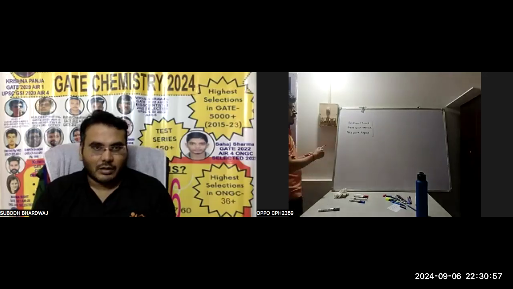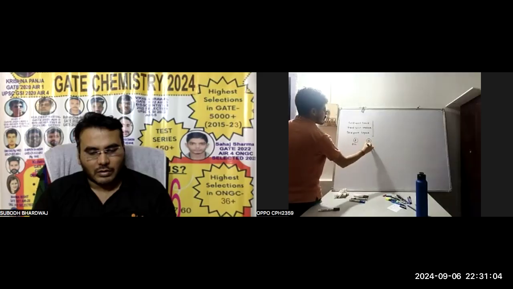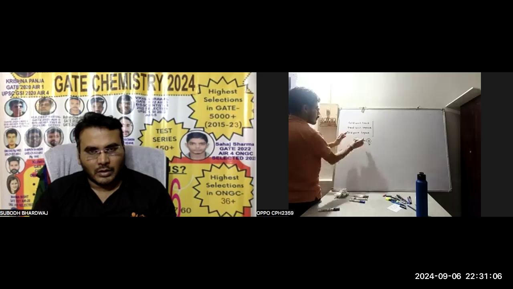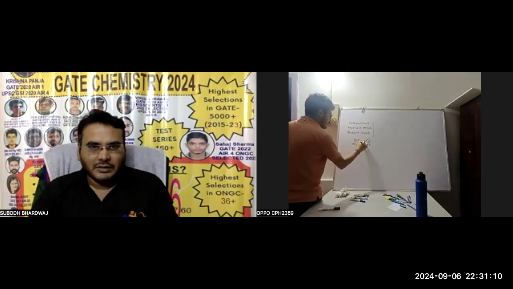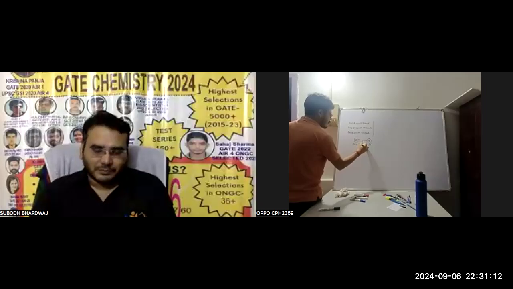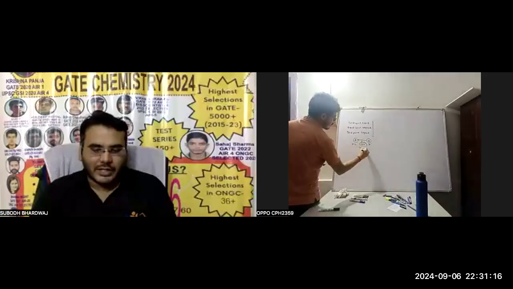That means suppose A is at a temperature of 25 degrees Celsius, whereas B is at a temperature of 35. That means if we bring them in contact, then heat will flow from B to A, and around 30 degrees Celsius they will reach equilibrium. That is called heat flow, and that condition is called thermal equilibrium.